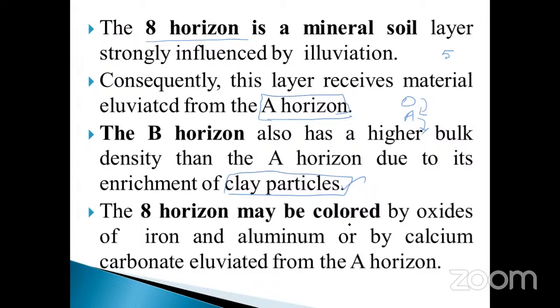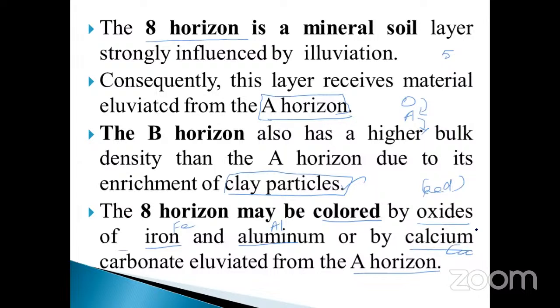The B horizon may be colored by oxides of iron and aluminium. That's why it should be red in color, red oxide, ferric oxide. Ferric oxide is a red color. The color is also influenced by oxides of iron, aluminium, or by calcium carbonate elevated from the A horizon. What are the minerals present in it? There are 3 minerals: Fe, aluminium Al, and also calcium Ca.